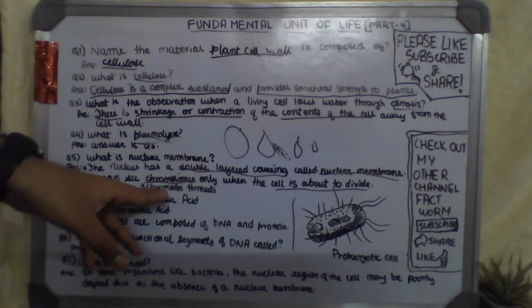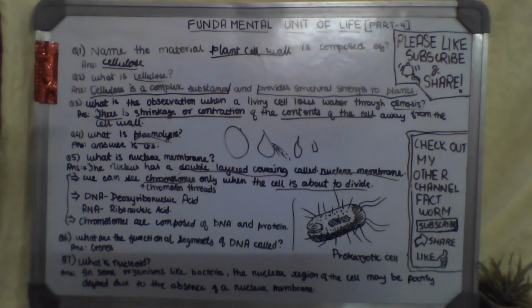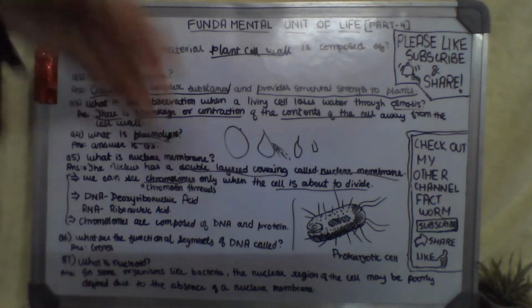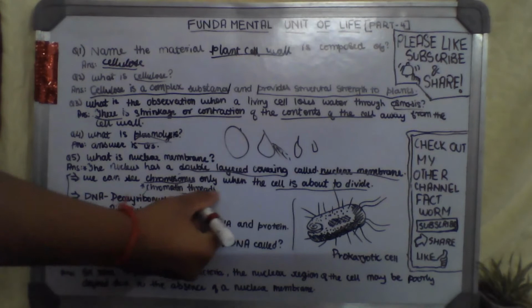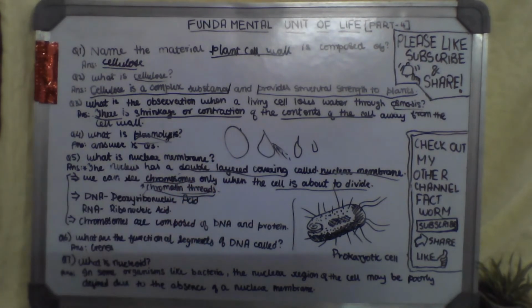One thing is chromatin threads. What are chromosomes? You must have heard in the chapter Cell that the nucleus contains thread-like structures called chromosomes. And what is the other name of those thread structures? The other name is chromatin thread. So you should remember this, chromatin threads.